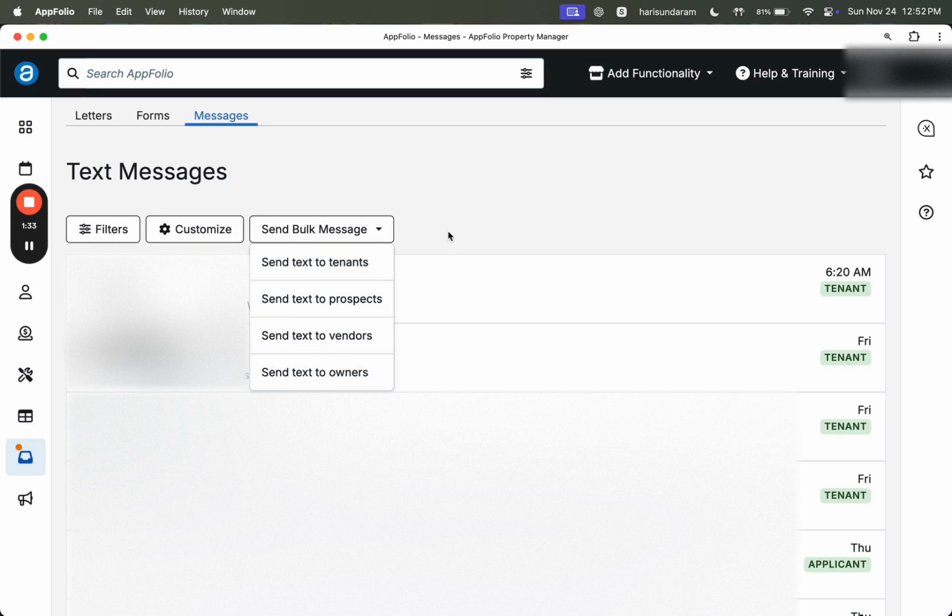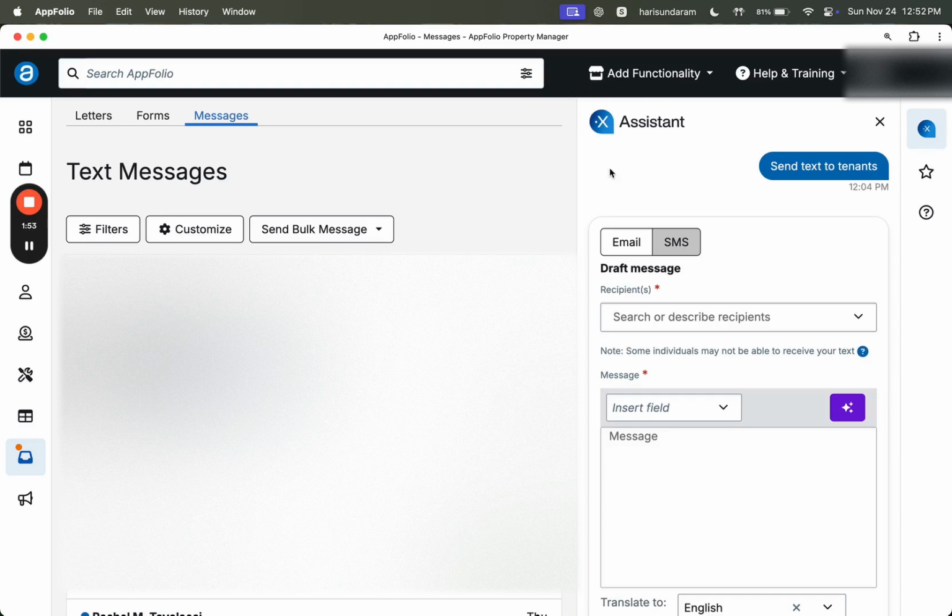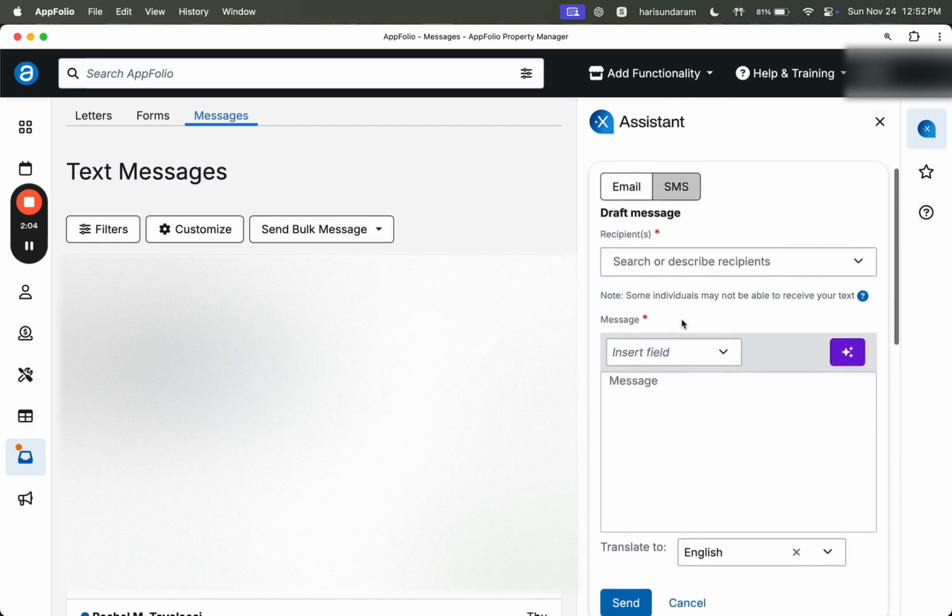Now, our goal here is to send bulk texts to a lot of tenants. This may occur in situations like an emergency water shut off, where you need to let all these tenants know right away that we are shutting off the water for this period. So just click on this, and you will be prompted to the X assistant. As you can see here, there is a new option that they have added. You will be prompted to the X assistant and you will see a lot of other options below.